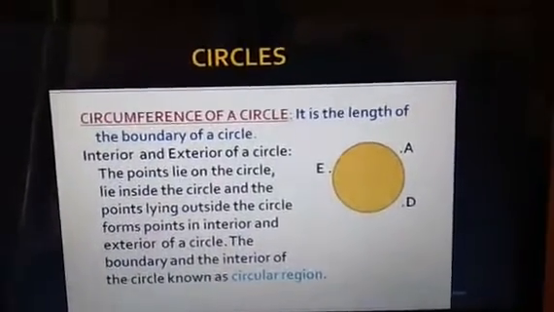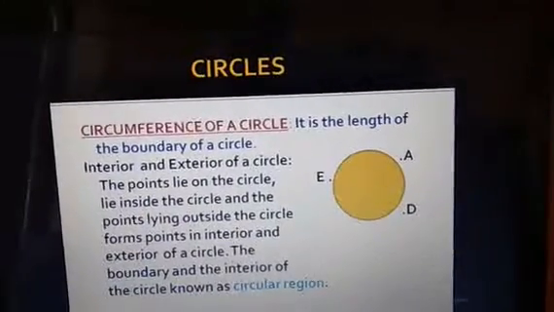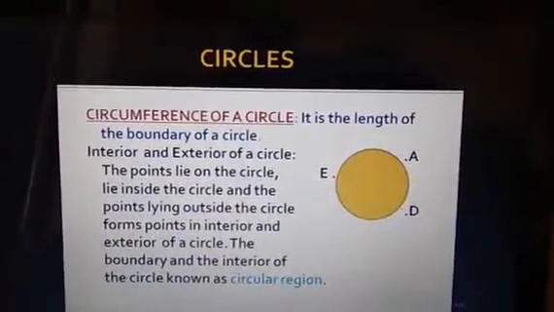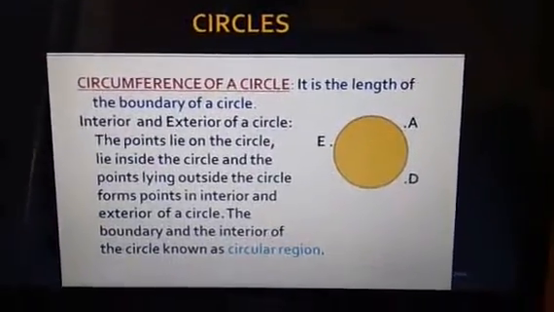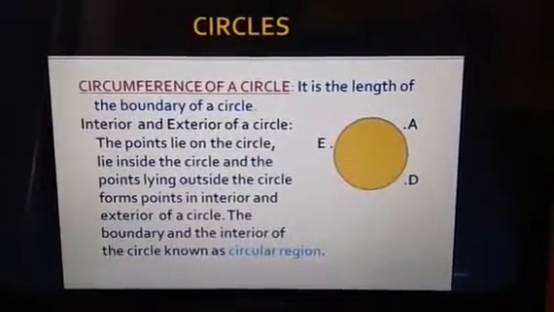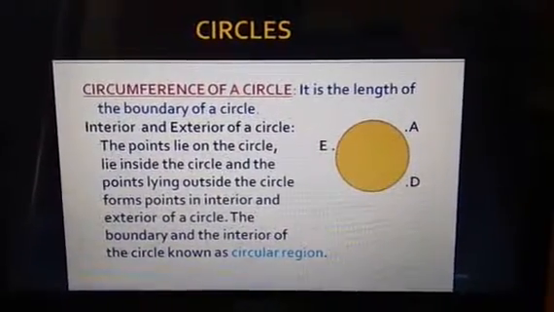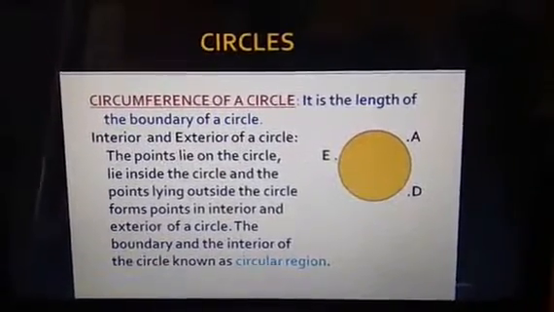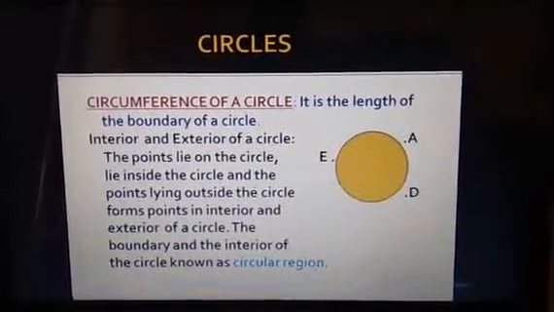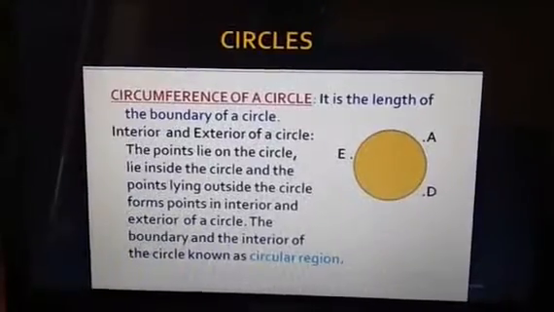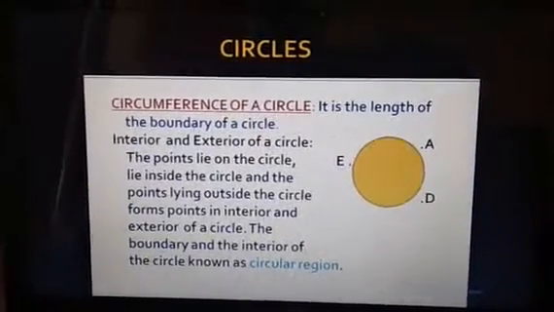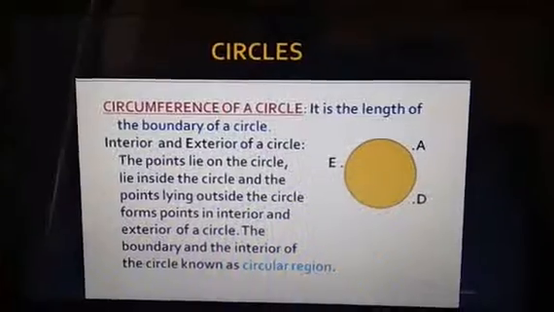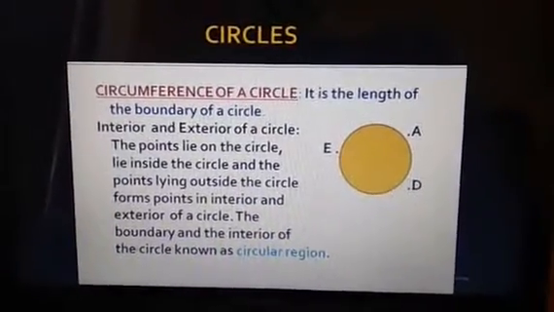Similarly, the points as shown in the figure, which are lying inside the circle, we can call the interior of the circle, while the points which are lying outside the circle, that is the exterior of the circle. Similarly, some points can also lie on the circumference of the circle. Therefore, the points which are lying on the circumference and inside the circle constitute together the circular region of the circle.